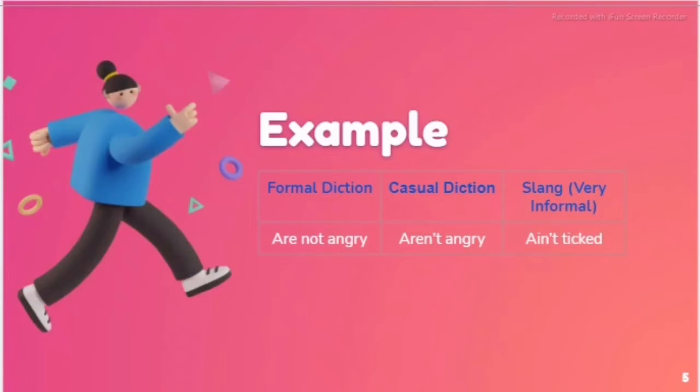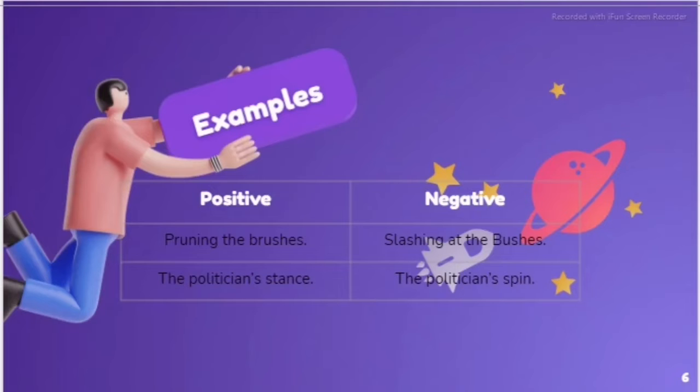Example: formal diction, are not angry. Casual diction, aren't angry. Slang or very informal, ain't ticked. Examples: positive, pruning the bushes, the politician stands. Negative, slashing the bushes, the politician's spin.